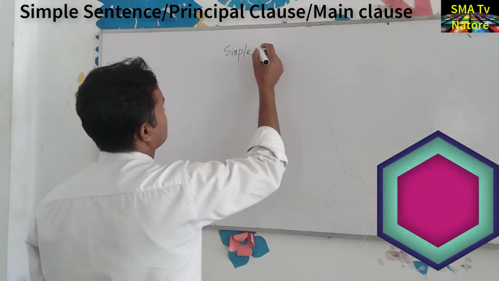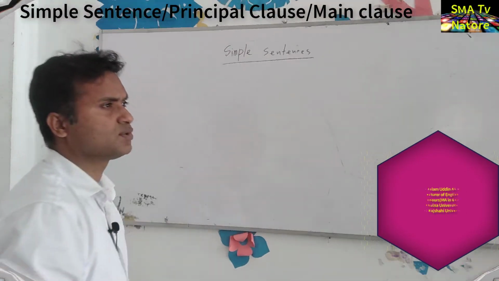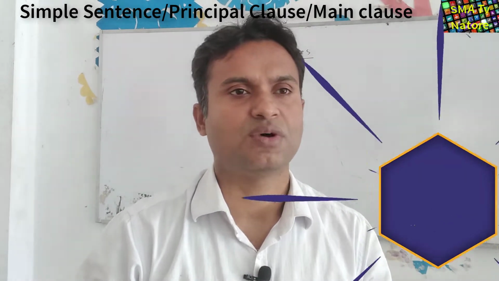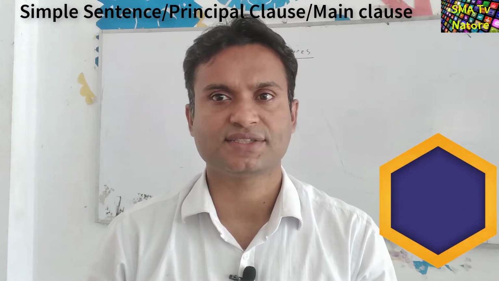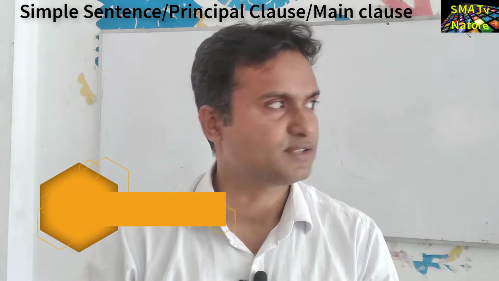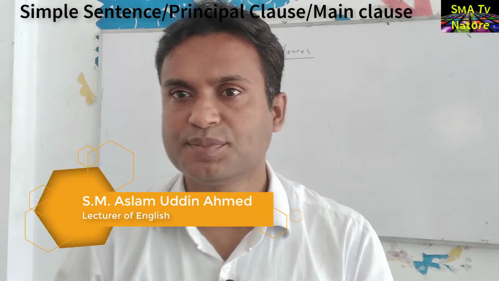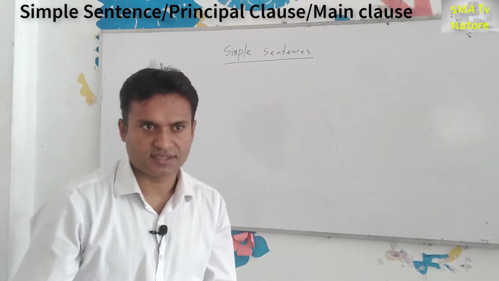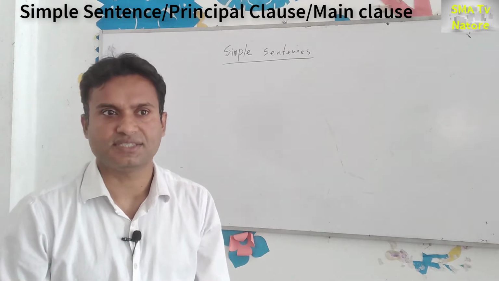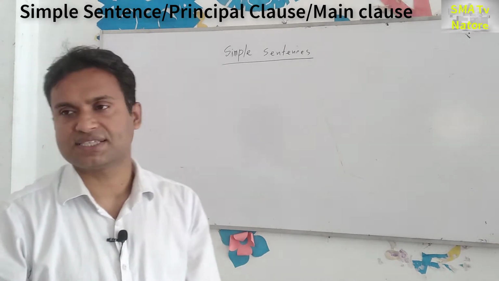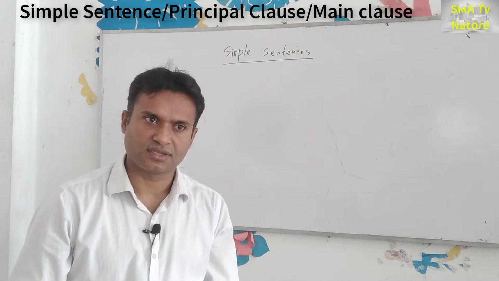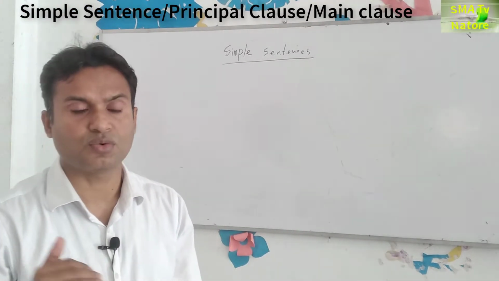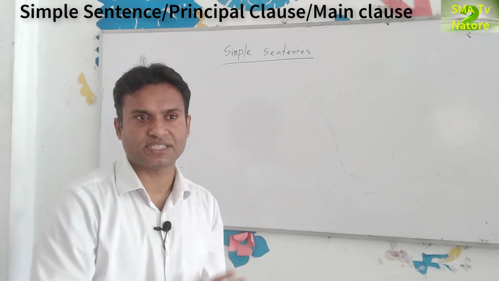Simple, complex, compound sentences. So in the simple sentence, what did we find out, or what are the characteristics of the simple sentence? At first we have to know what is the Bangla of the simple sentence. You're right. So we can say general sentence. Its another name is general sentence. We can say common sentence. Okay. So actually it has characteristics. So what are the characteristics of the simple sentences?